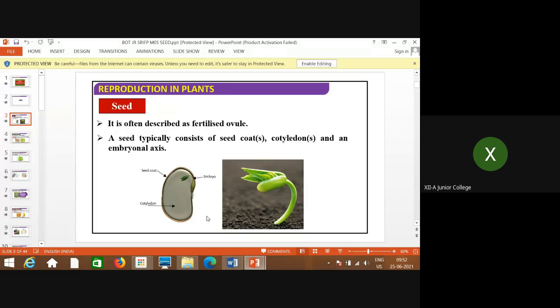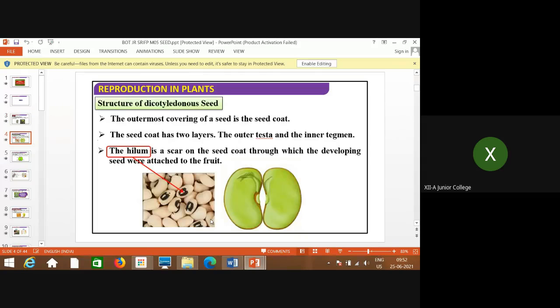See, this is what. And the outermost covering of the seed is seed coat. It has two layers. Outer is called testa, inner is called tegmen, and hilum is a scar on the seed coat through which the developing seed was attached to the fruit. That is the point hilum.